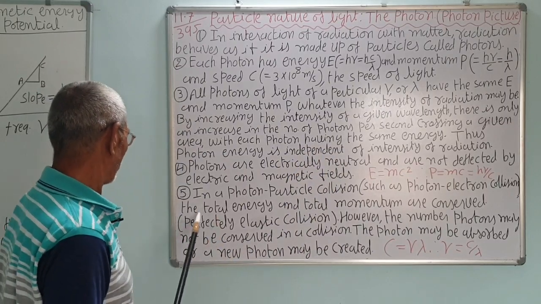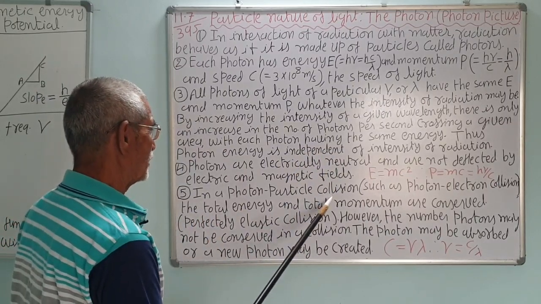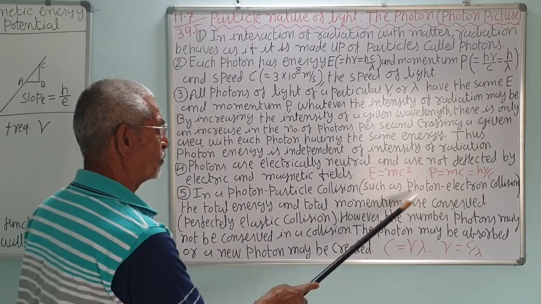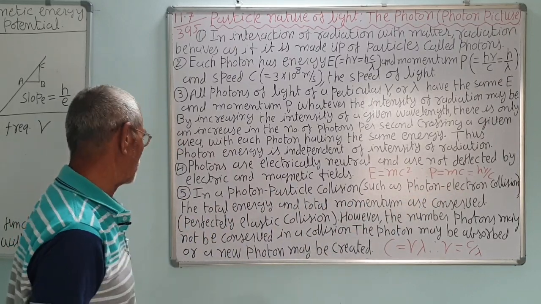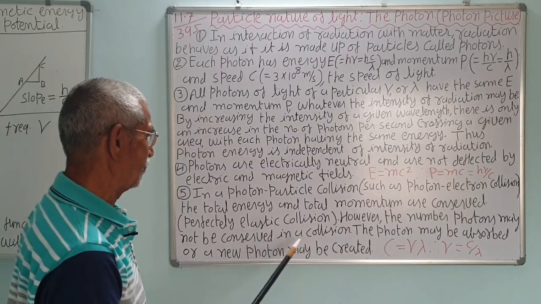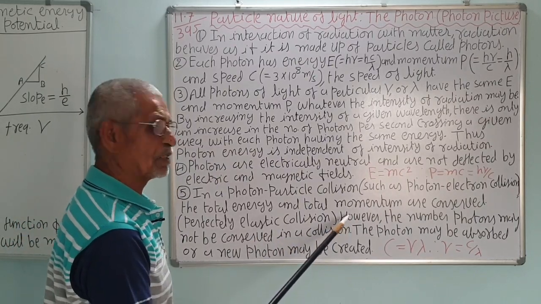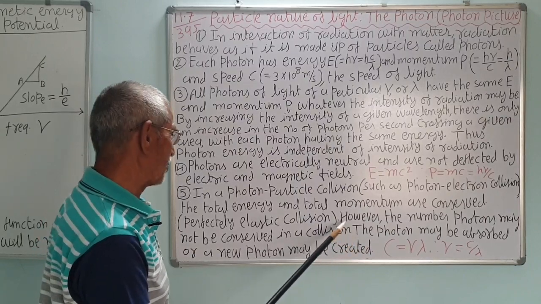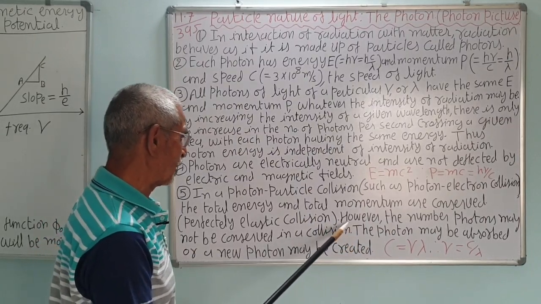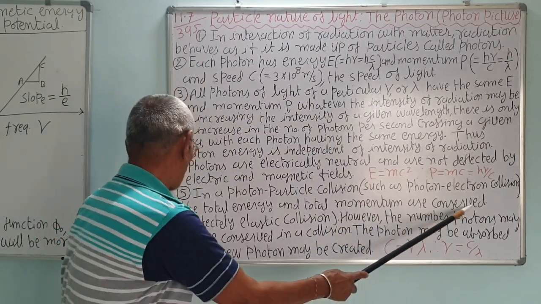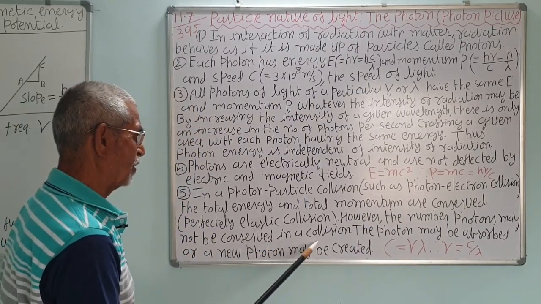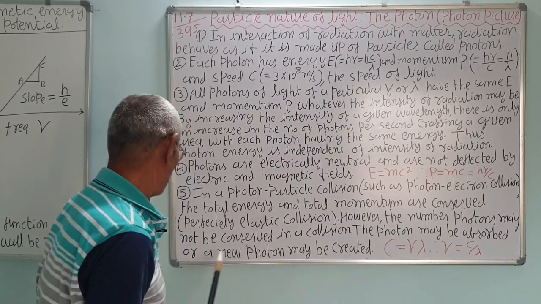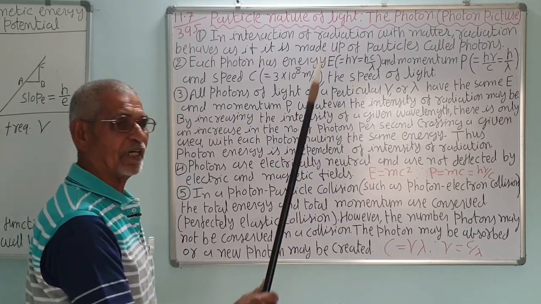Remember, in a photon-particle collision, such as a photon-electron collision, the total energy and total momentum are conserved. It is a perfectly elastic collision. Just like the collision between two atomic particles, energy and momentum both are conserved. However, the number of photons may not be conserved in a collision. The photon may be absorbed or a new photon may be created.